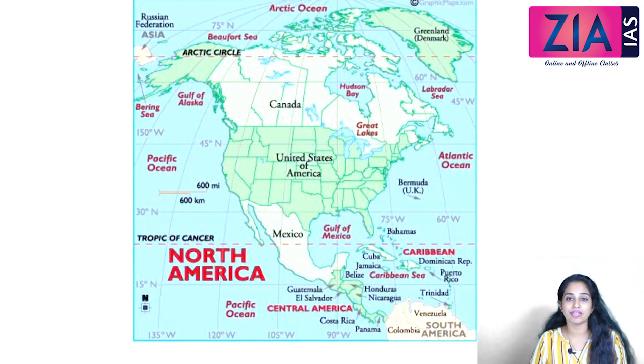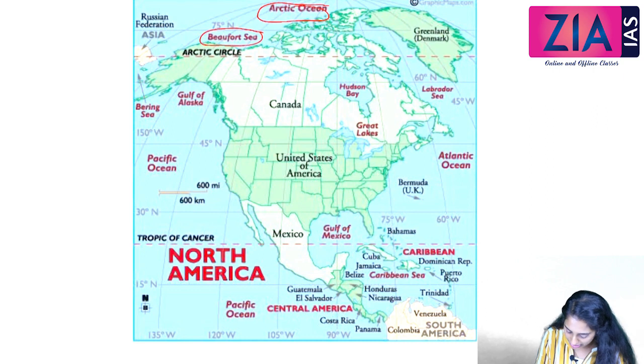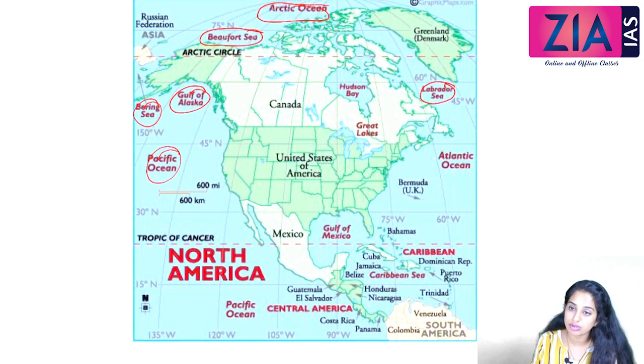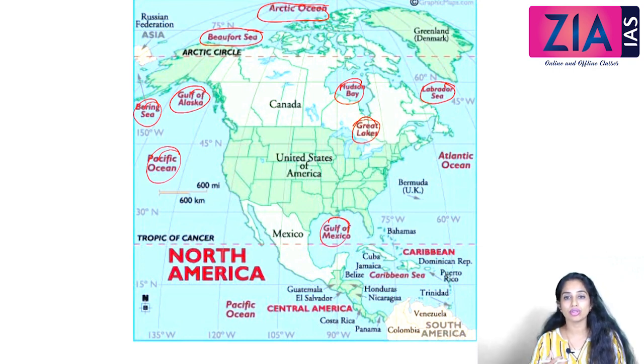Next we'll see different seas located in and around the North American subcontinent. Towards the northern part we know the Arctic Ocean. We have the Beaufort Sea, which is towards the north of Canada and Alaska. We have the Gulf of Alaska here. We have the Bering Strait. After the Bering Sea we can locate the main area as the Pacific Ocean, and we can locate the Labrador Sea in the eastern part, and Hudson Bay, Great Lakes, Gulf of Mexico. These are the major seas or oceans located in and around the North American subcontinent.